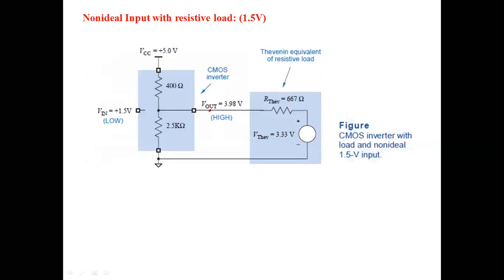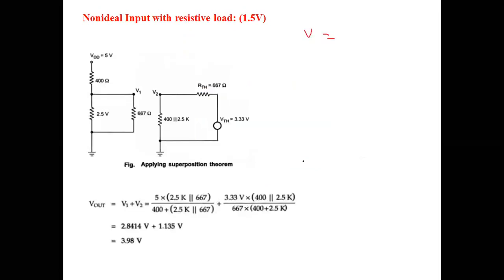In this circuit we have two power supplies: 5 volts is one power supply and 3.3 volts is the second. To calculate the output voltage because of these two power supplies, we go with the superposition theorem.